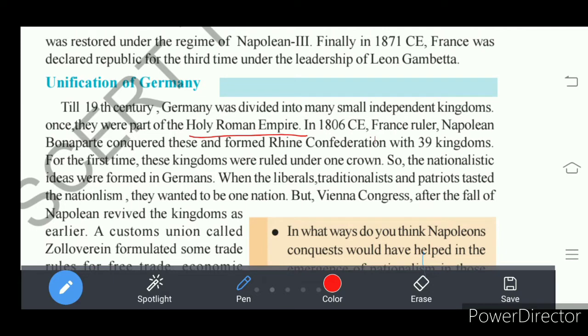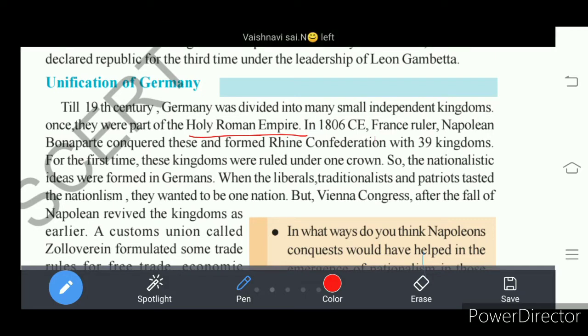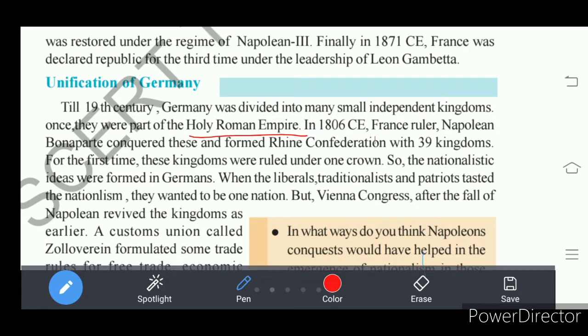In 1806 Common Era, Napoleon, who was the French ruler, conquered some of the kingdoms where today Germany is. Germany was split and divided into many small kingdoms.